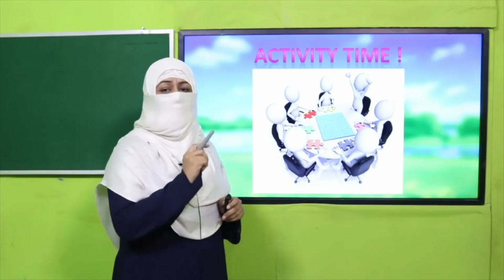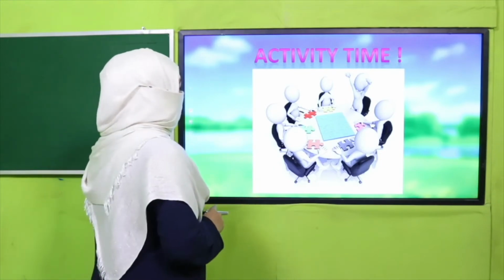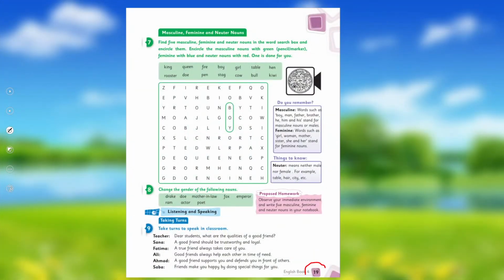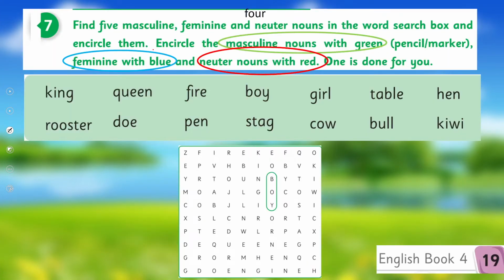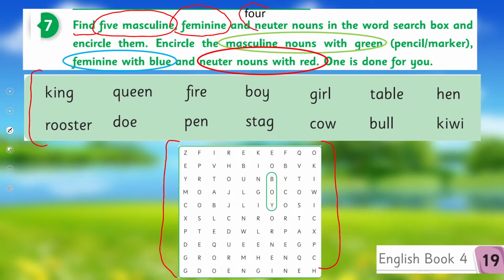There is a very interesting activity in your book. All of you open your book. Question number 7. What will we do? Here you have been given a word puzzle and a word bank. You will find 5 masculine, 5 feminine, and 4 neuter nouns. This 4 has not been written in your book, but because we have 14 words here, 4 are neuter.